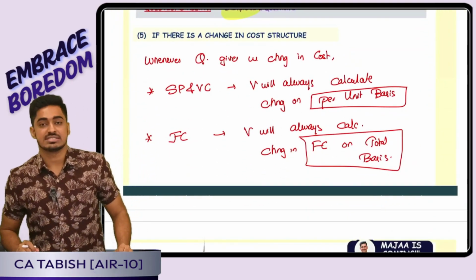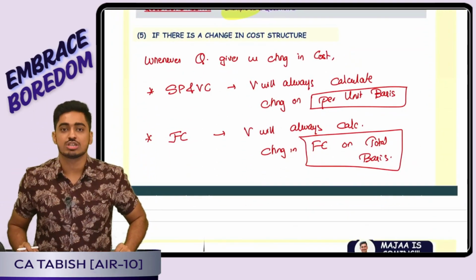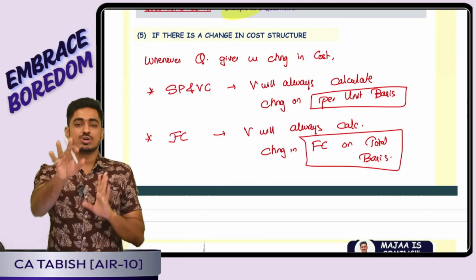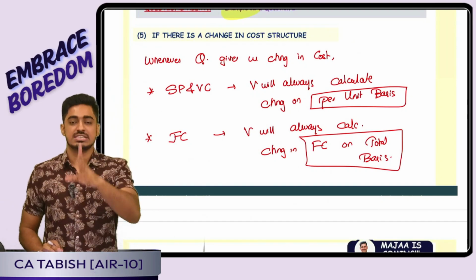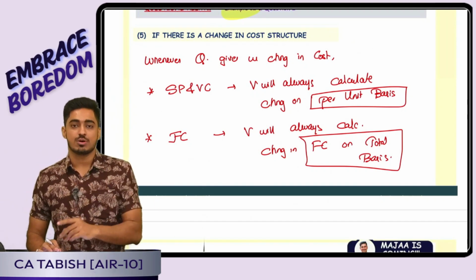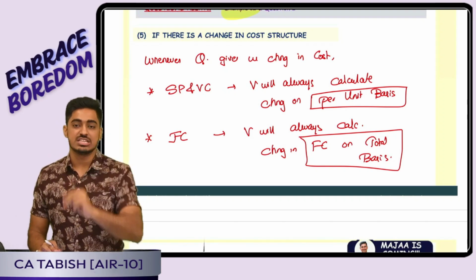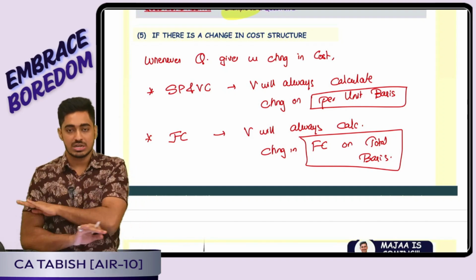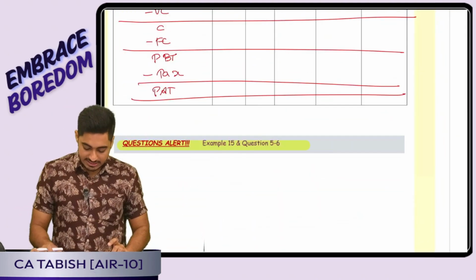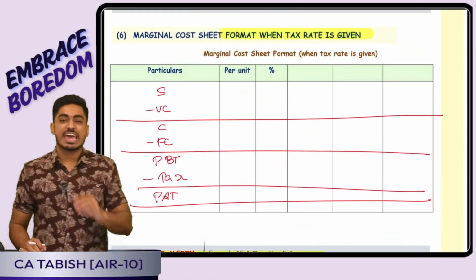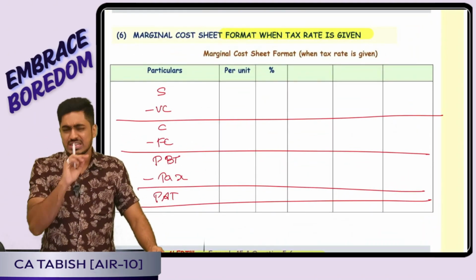Next thing we have discussed is whenever there is a change in cost structure. Promise was once made, whenever we see change in selling price or variable cost, how do we show the change? On per unit level. Whenever we see the change in fixed cost, how will we show? Total level. Concept over. Then the final thing that we discussed was whenever tax rate is given, what we'll have to do? Very simple, students.